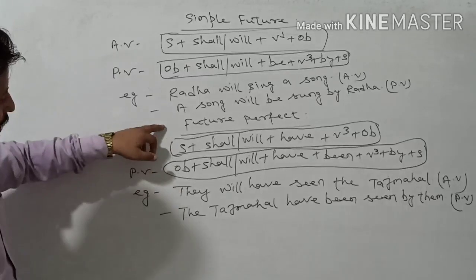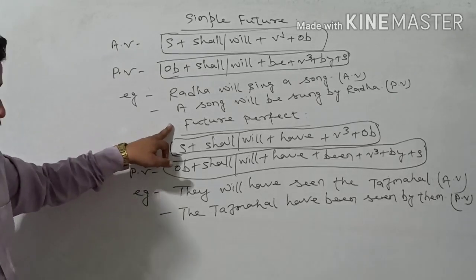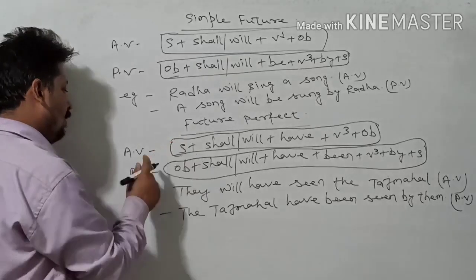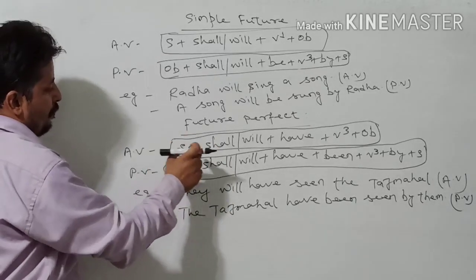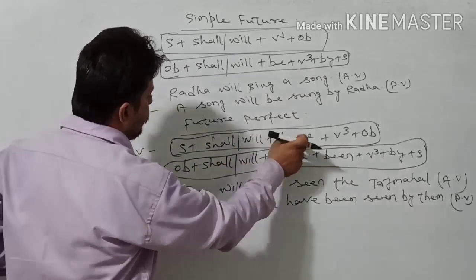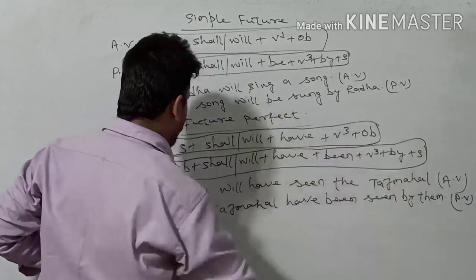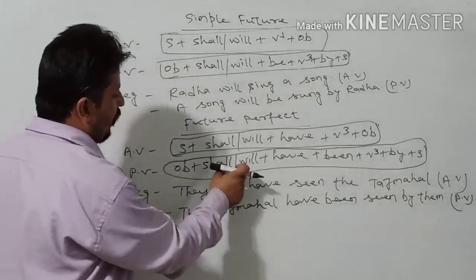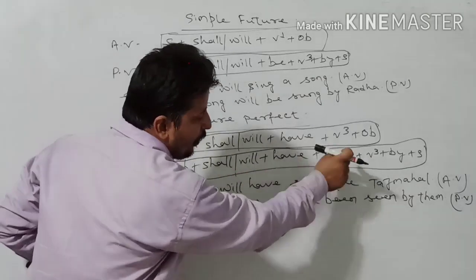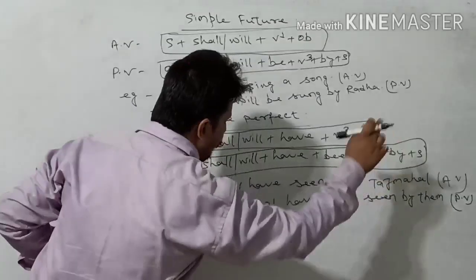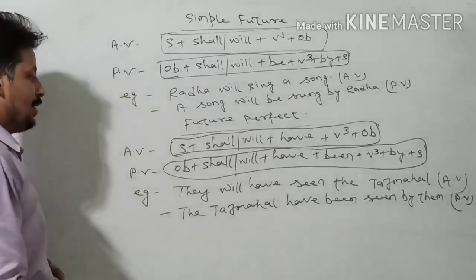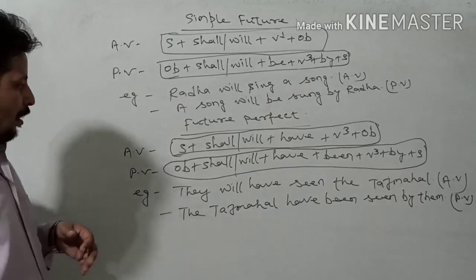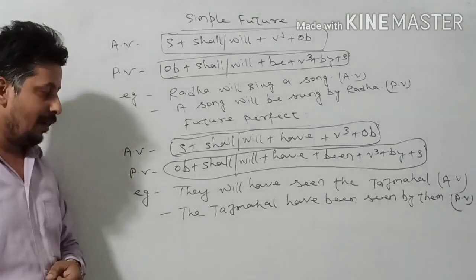And the last category of tense, future perfect, for active to passive: subject plus shall or will plus have plus verb 3 plus object is for active voice, and for passive, object plus shall or will plus have plus been plus verb 3 plus by plus subject. As you have seen, in all the perfect tenses, been is used after the helping verb.